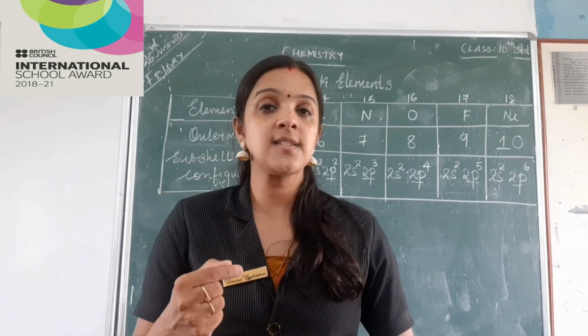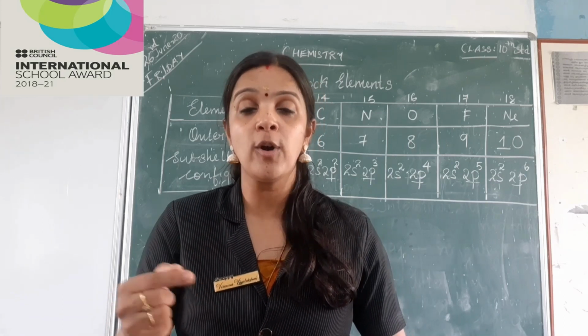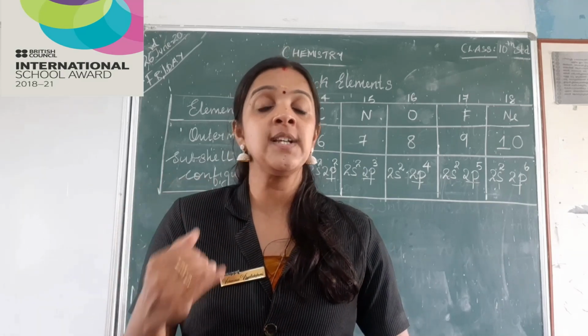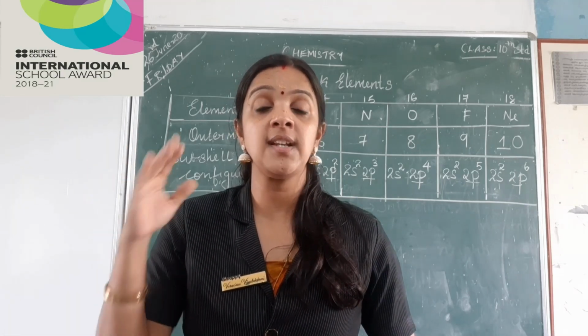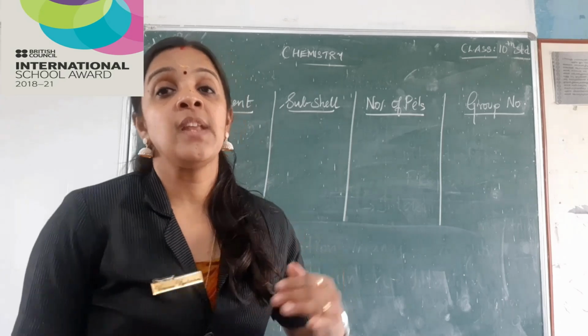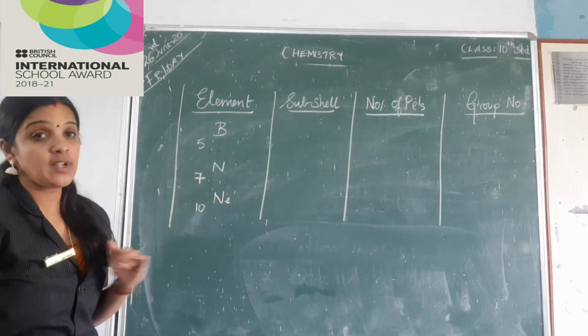Okay. So the next task is what? Learning how to find out the group of a P block element. And how many groups are there in P block element? There are 6 groups, that is 13, 14, 15, 16, 17 and the last group, that is 18. So you all are ready with me, children? Now we are going to see how to find out the block, period and group of the P block element.